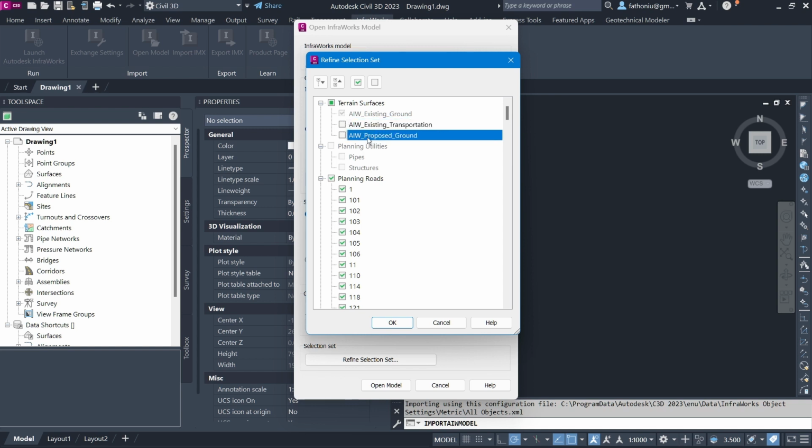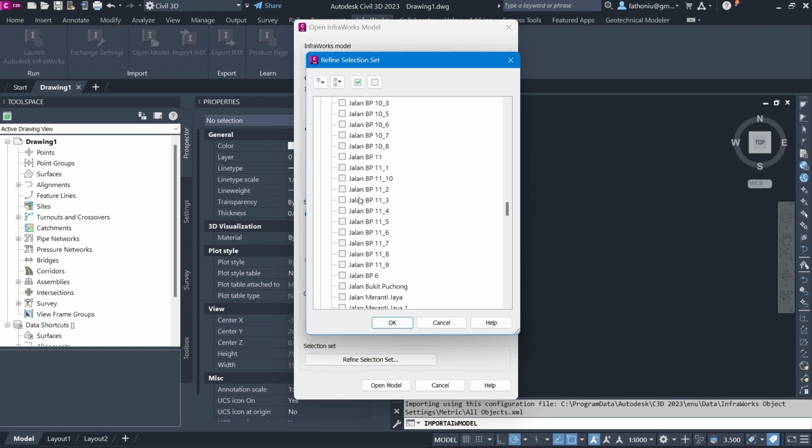If you select this proposed ground, then the grading that you already set in Autodesk InfraWorks will be brought together as well in the terrain surface. So we have the grading that we set. Okay, then this one is the existing transportation surface, so the road corridor or the road surface will also be transferred. So let's start without transferring these two, and then planning road, we don't want this planning road,